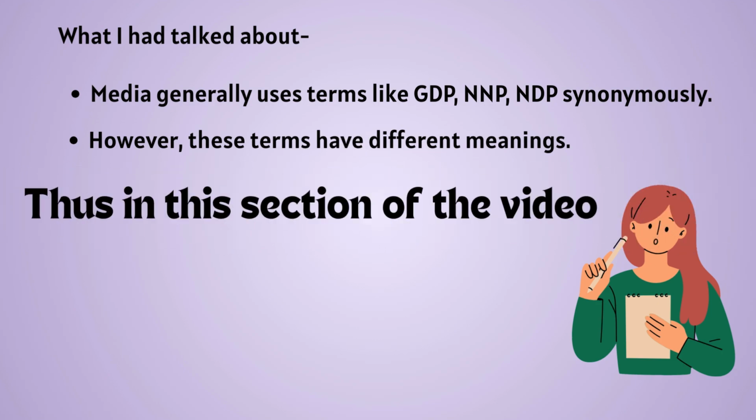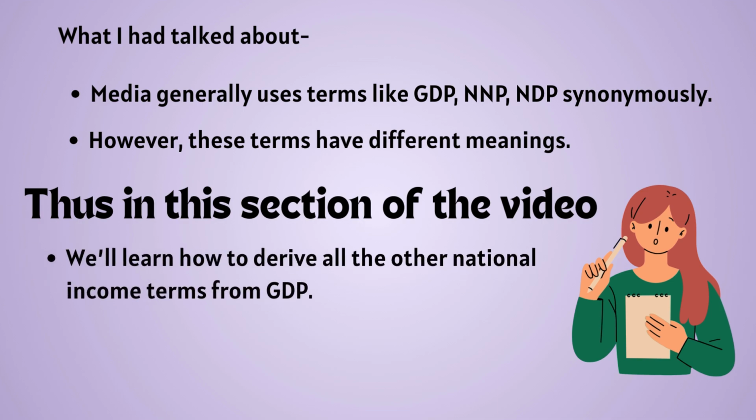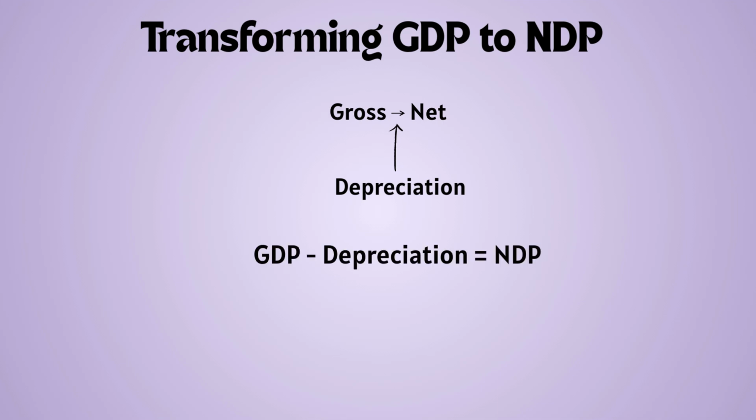So what I am going to do in this section of the video is tell you how we derive all the other terms from GDP. First, let's see the transformation of gross domestic product into net domestic product. Here we are moving from gross to net, and this difference is made by depreciation. That is, GDP minus depreciation will give us NDP.